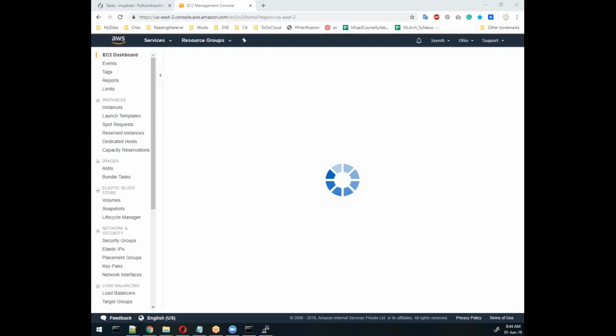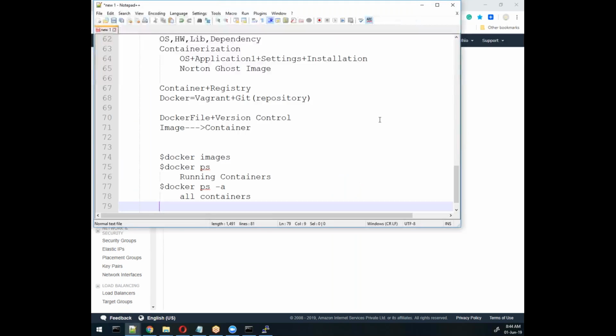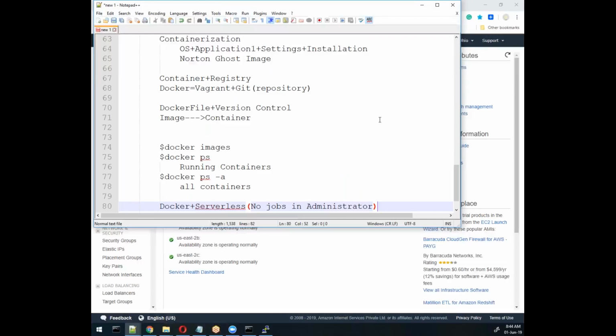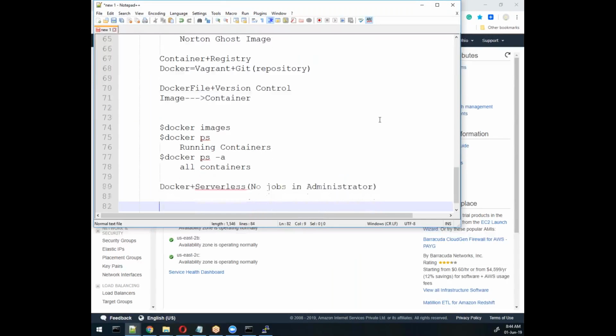Serverless architecture, because we don't have server. What do you mean by this thing? That means no jobs in administration. Serverless architecture means nothing. Server, we don't have server. We have only a script, and based on that script, we will run it. So maybe in 2020, those people who are working in administration, they need to leave that job.